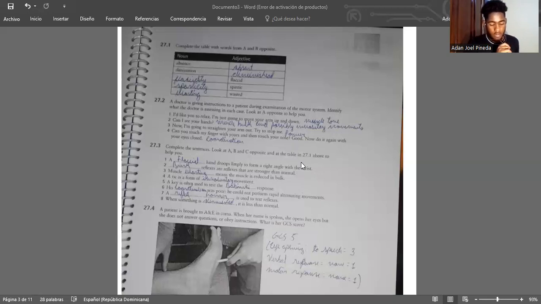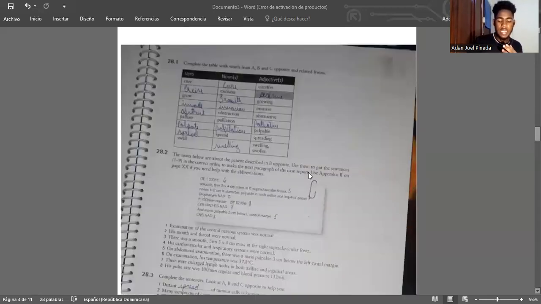27.4. A patient is brought to A&E in a coma, and her name is spoken. She opens her eyes, but she does not answer questions or obey instructions. What is her GCS score? GCS score 5. Eye opening to speech 3. Verbal response none 1. Motor response none 1.